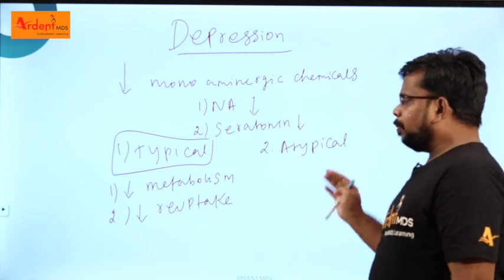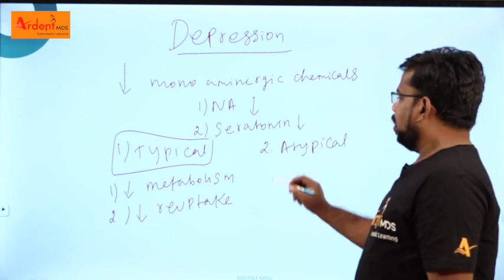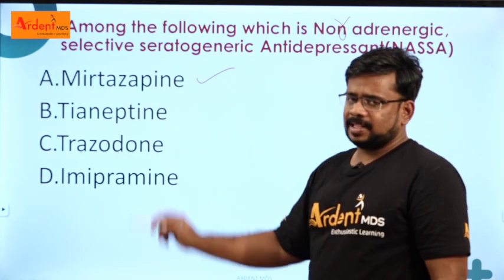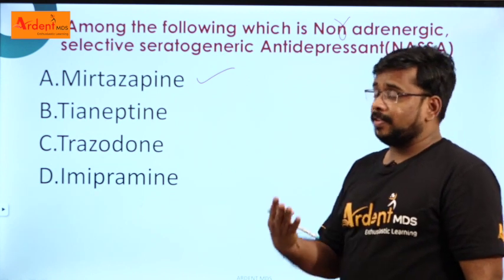But atypical antidepressants act by a different mechanism, and an example is mirtazapine. What is its mechanism of action?